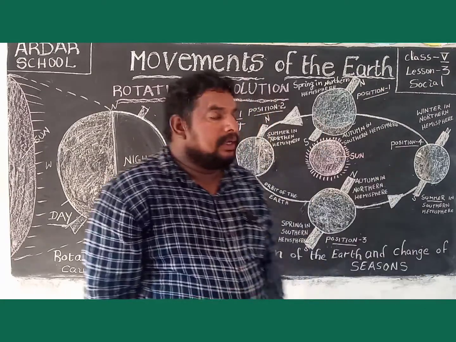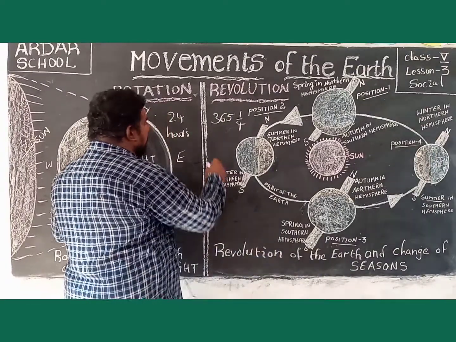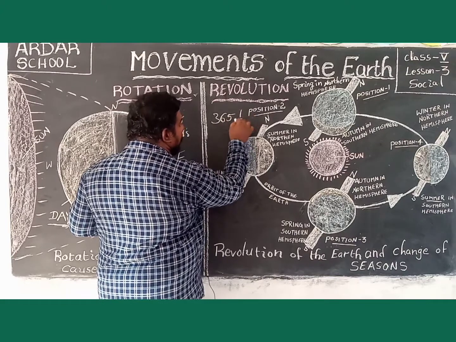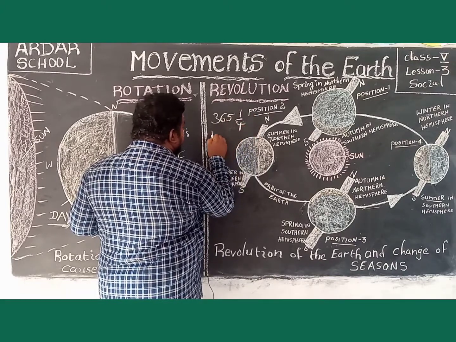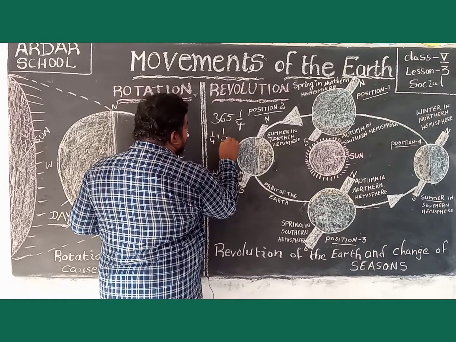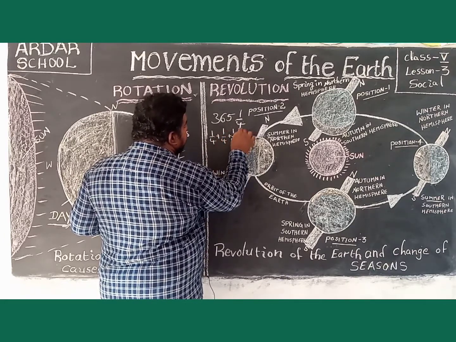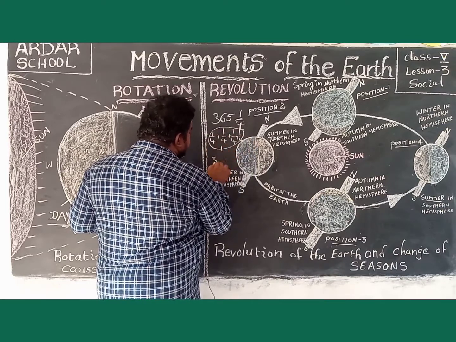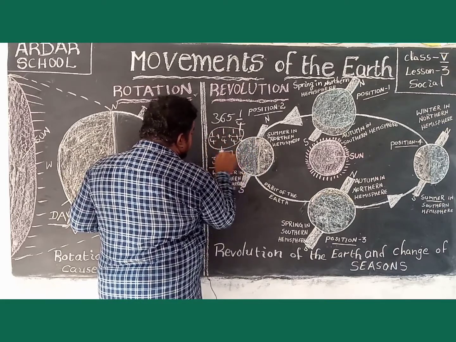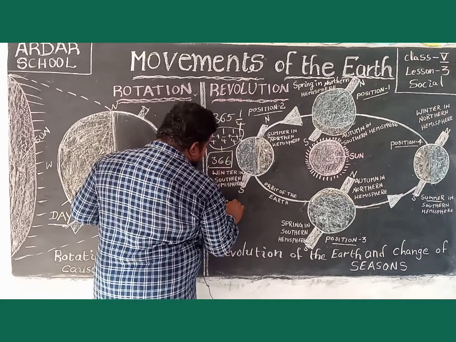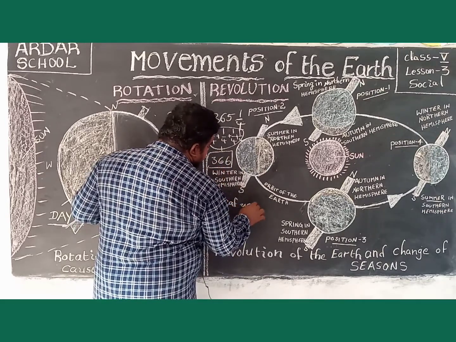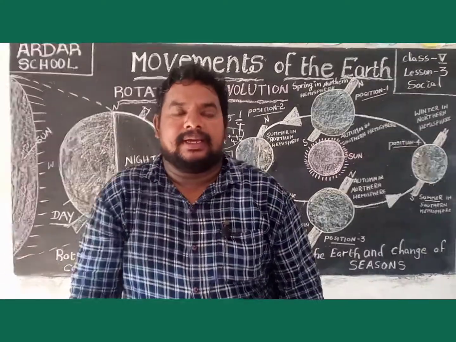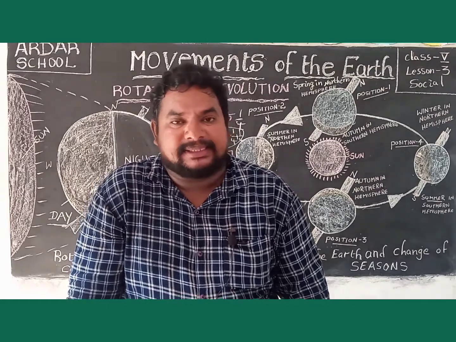Okay, children? Here, the earth takes one revolution in 365 days and 1 by 4 day. 1 by 4 plus 1 by 4 plus 1 by 4 plus 1 by 4 is a total of 1 day. A normal year has 365 days.